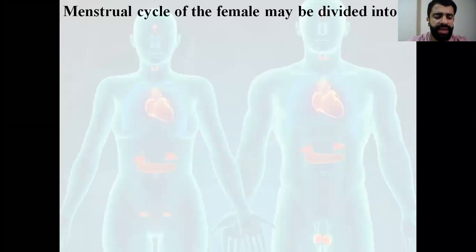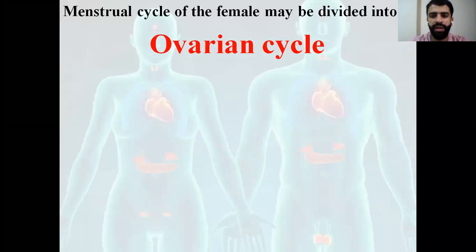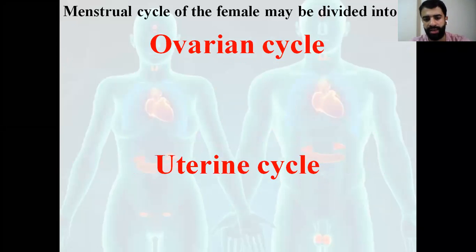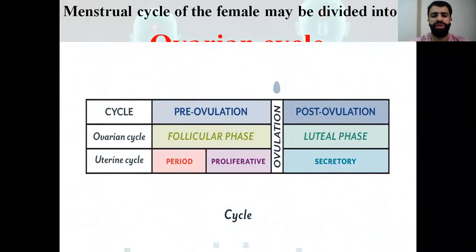The menstrual cycle of the female is divided into the ovarian cycle and the uterine cycle. Ovarian, as its name indicates, is for the ovaries, and uterine is for the uterus. The ovarian and the uterine cycle are divided into pre-ovulation, as shown here, and post-ovulation. Let's start with the ovarian cycle.